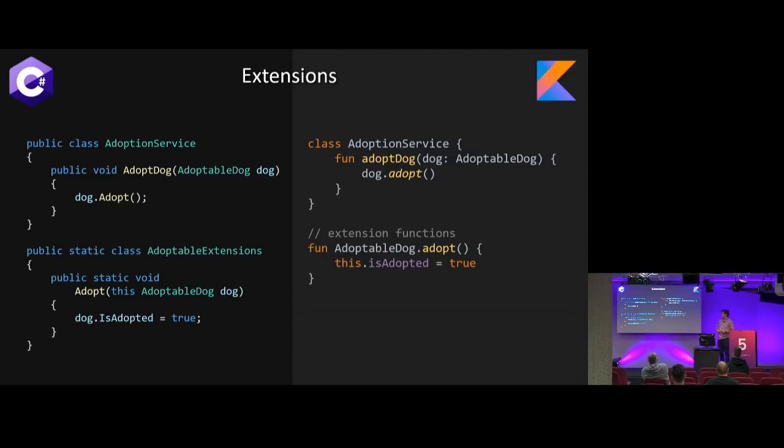Kotlin simplifies this a lot. This is another thing in Kotlin that I really do like a lot more than how it's implemented in C#. So same concept, we have an adoption service, and it has a function that calls adopt, and it calls that extension method. But what we do to create an extension function is we take the type, and this is done in global scope or within any other scope. So you can scope your extension methods, which is really cool. But you just say fun AdoptablePet, the type, and then you define the function right afterwards.